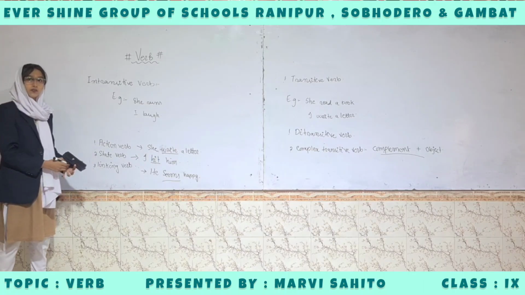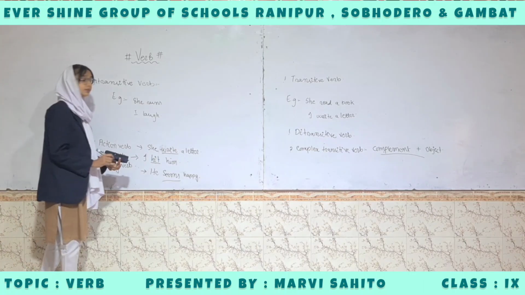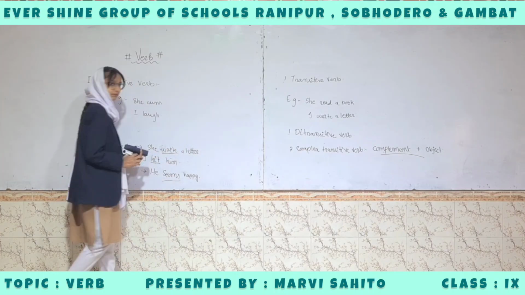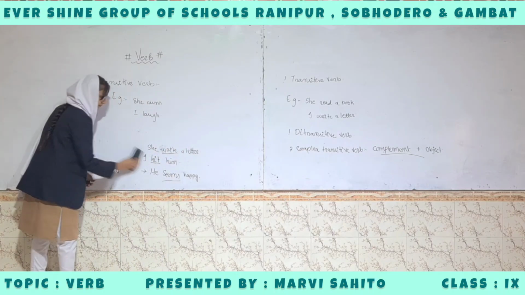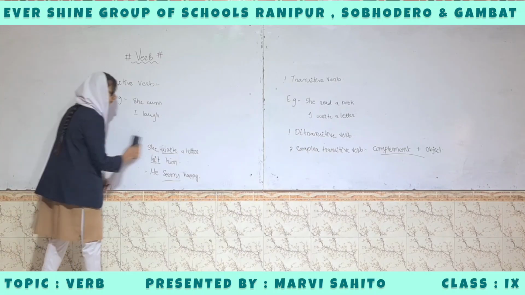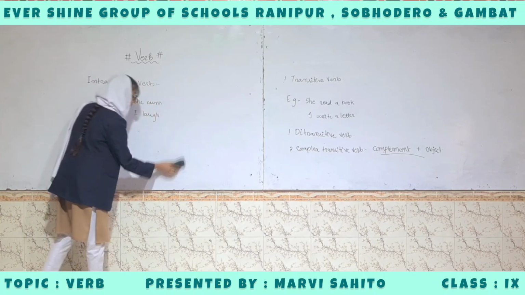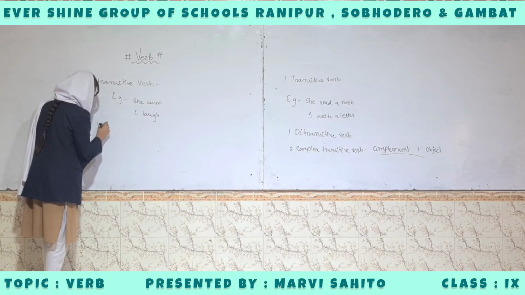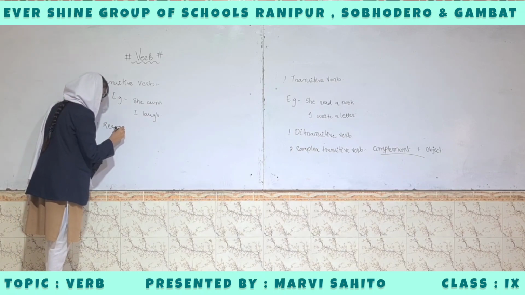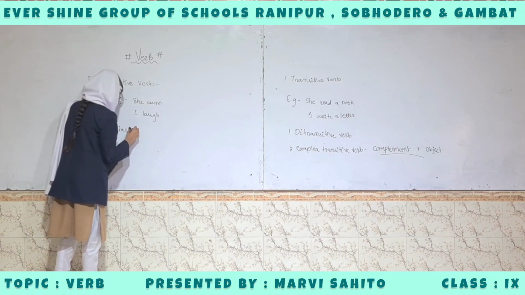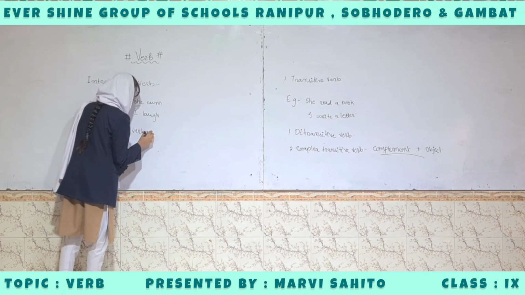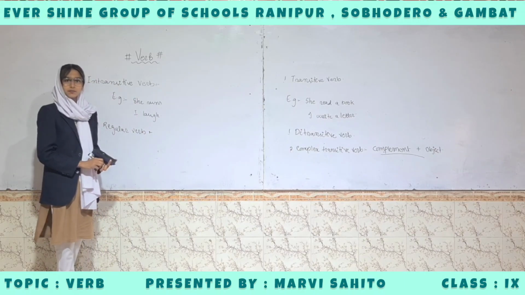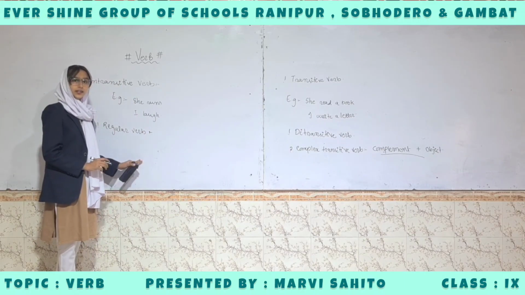And according to the form of verb, there are two types of verb: regular verb and irregular verb. The regular verbs are verbs in which, in the second and third form, past and past participle, ed is used.